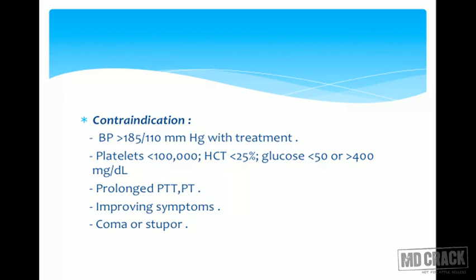Prolonged PTT and PTINR. Improving symptoms. So if a patient of ischemic stroke starts improving rapidly, you may not need to give RTPA. So improving symptoms are contraindications for giving RTPA.